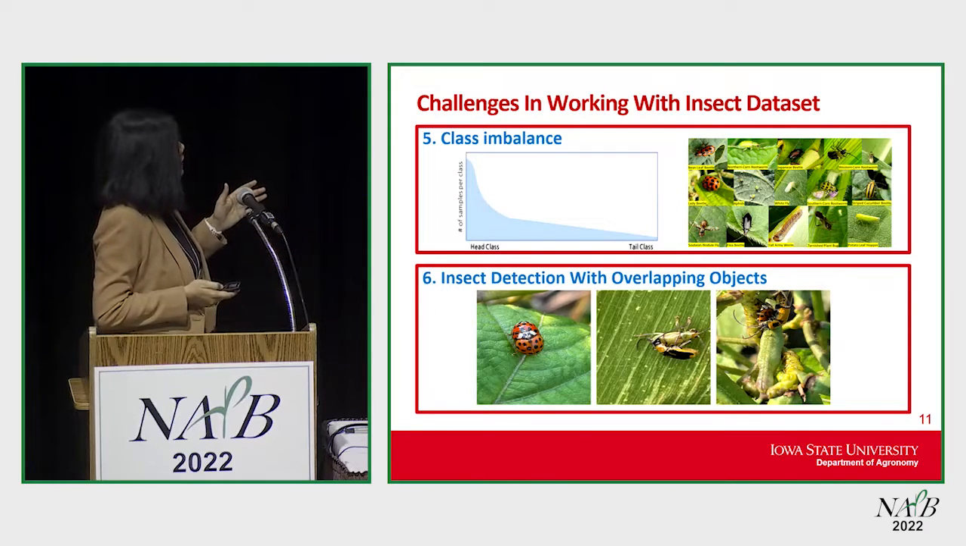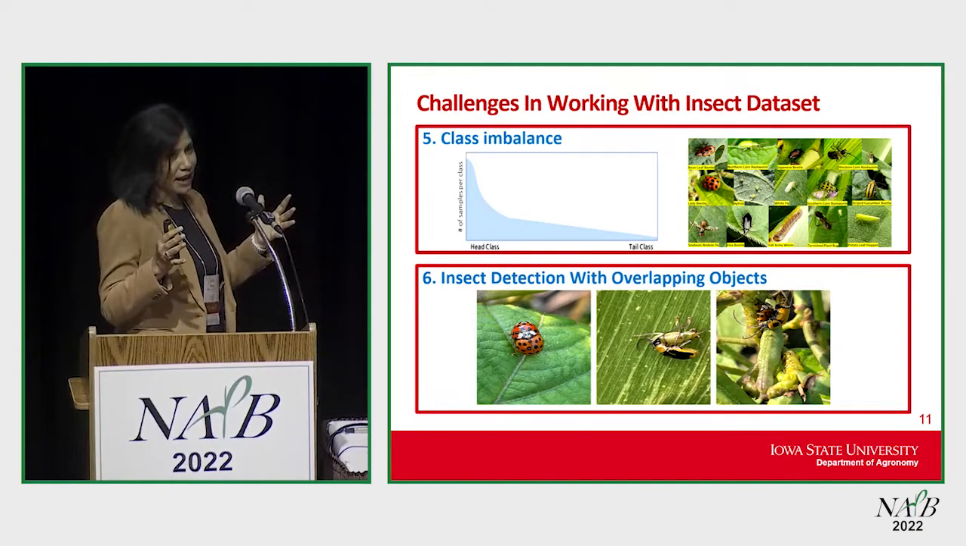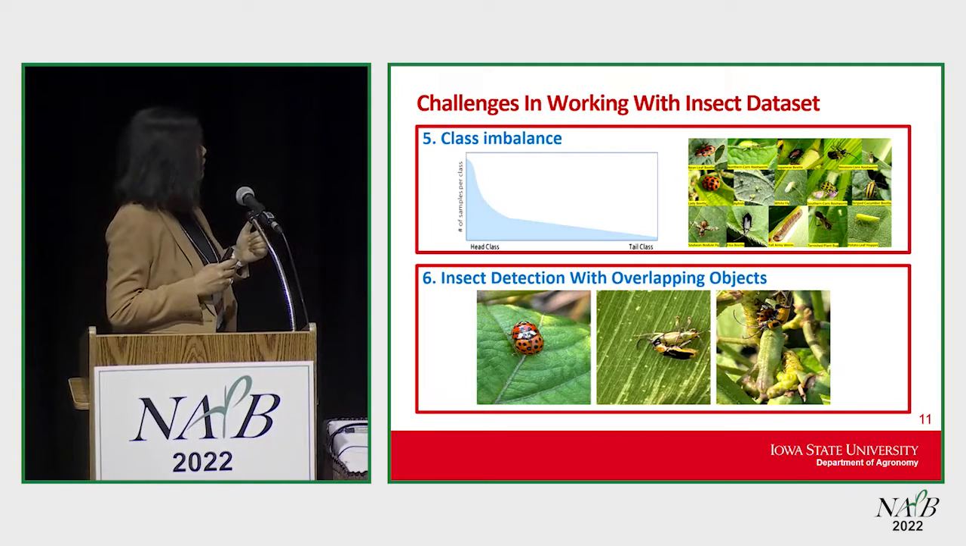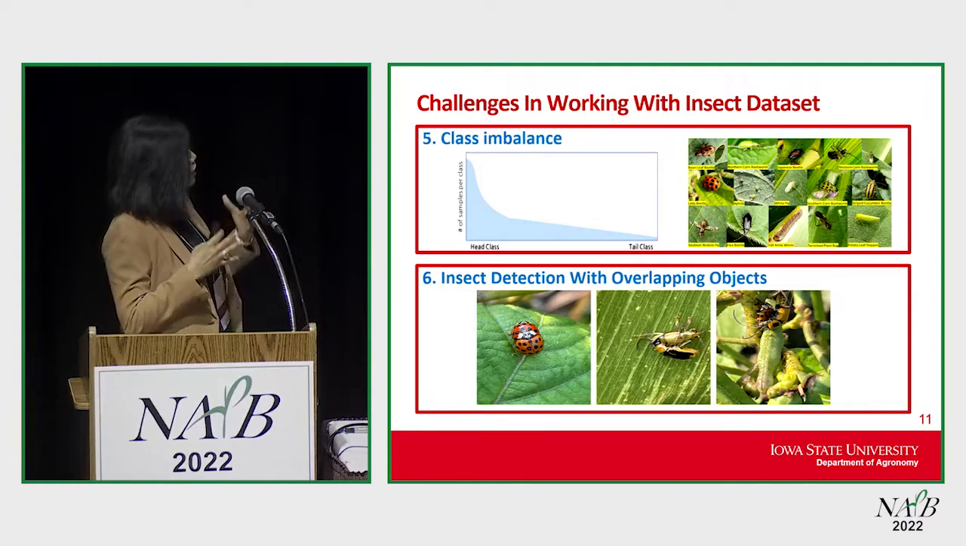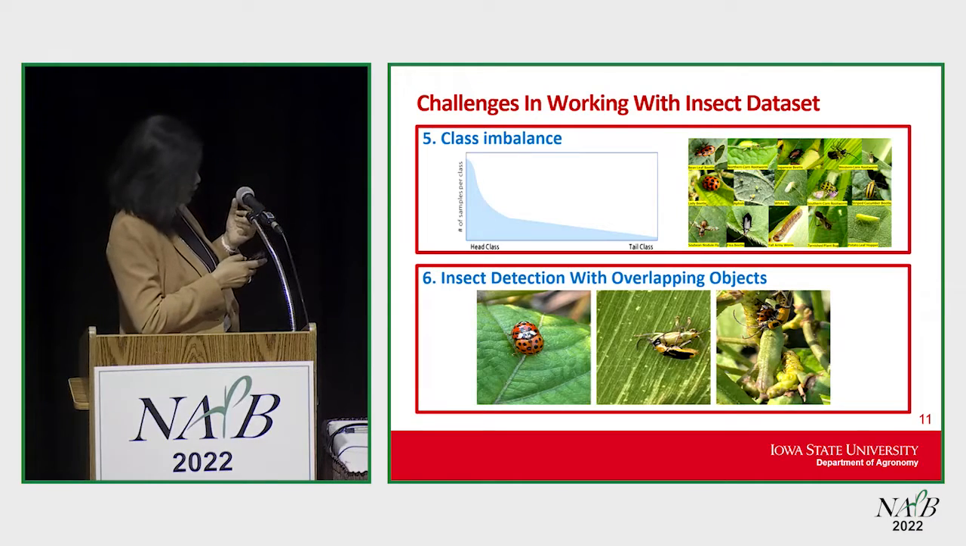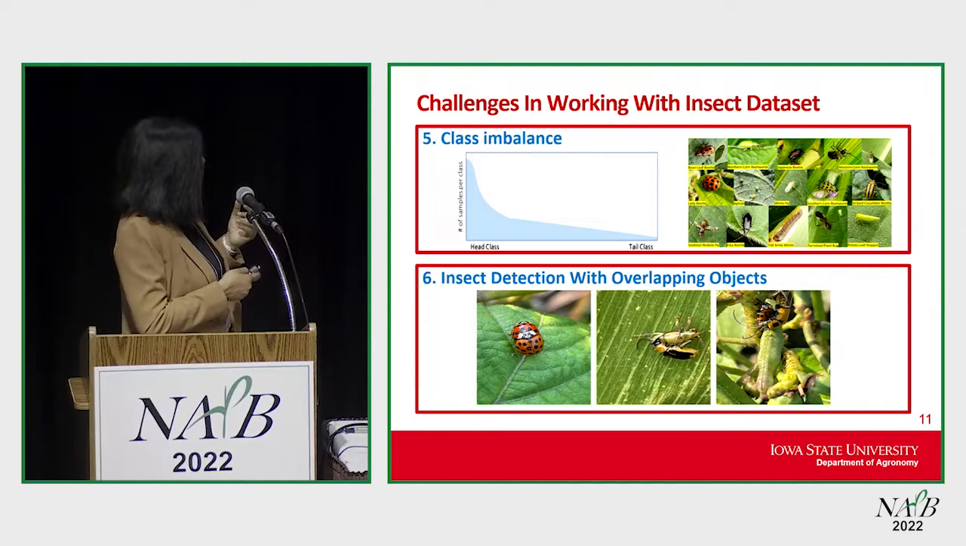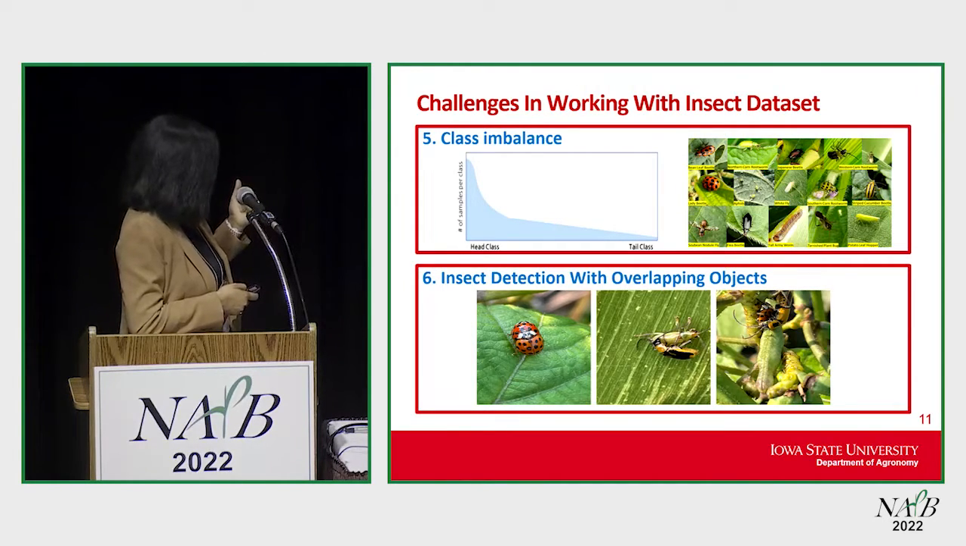The fifth challenge is that we have a large class imbalance, as I said previously when I started my talk. And when we have this large class imbalance, we see this long tail distribution, where we have rare classes with less data. So this is also one of the challenges when we are dealing with insect pest data sets.